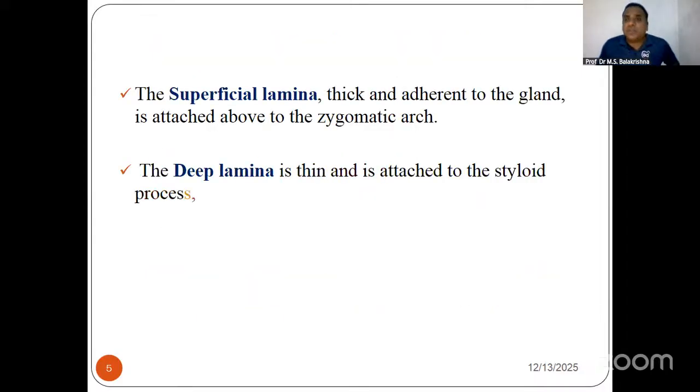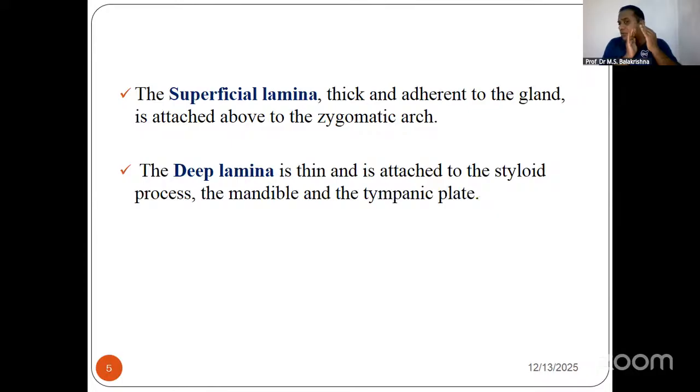Now I told you the investing layer will split and enclose the gland. The investing layer, that is the upper part, the superficial lamina or superficial fascia, will attach to the zygomatic arch. So for example, this is your parotid gland. The superficial lamina will attach to the zygomatic arch, and the deep lamina will attach to here. That is your mastoid, styloid process or mastoid process or tympanic plate, you can call it.